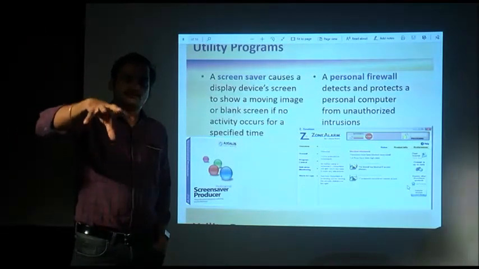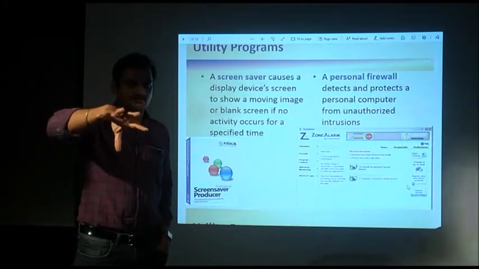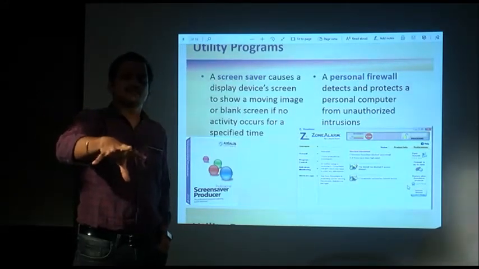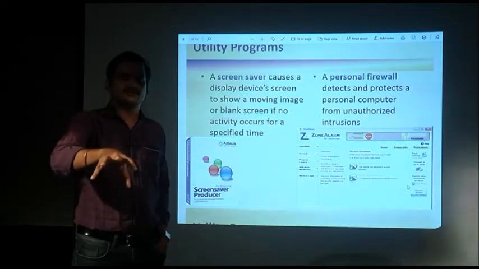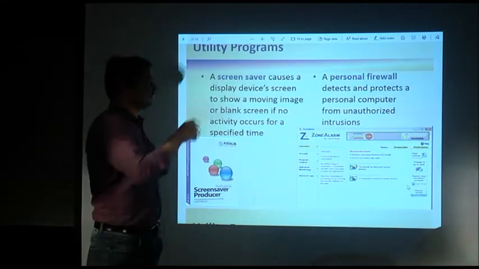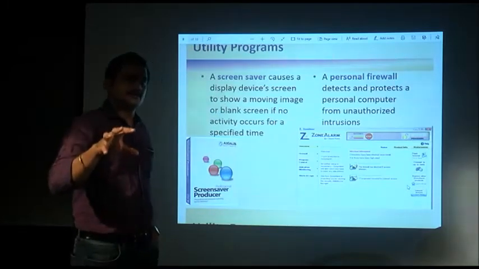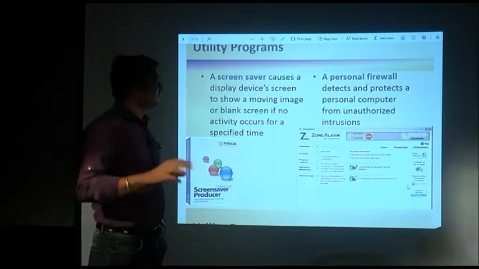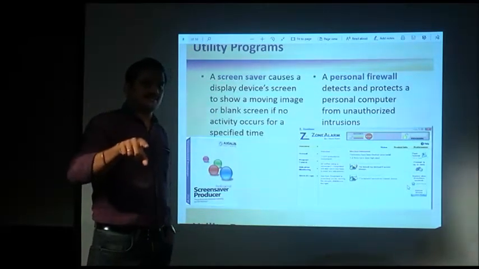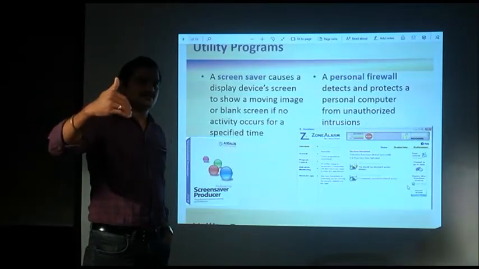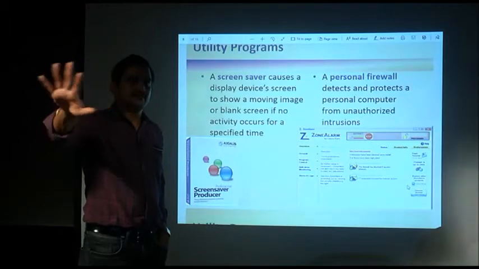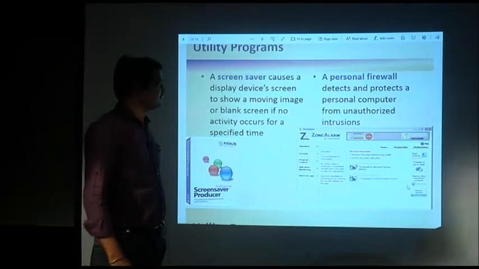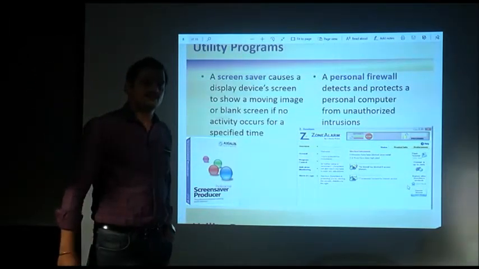Now, to disallow those unauthorized users from accessing your system, to restrict them, you can use a firewall. You can have a program in your system that is called a firewall. It detects and protects. It can detect if somebody is trying to access your system, it can detect who is accessing it, and it can deny access to the unauthorized user. That is called unauthorized intrusions.